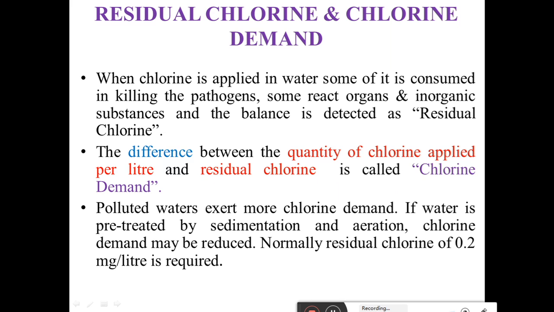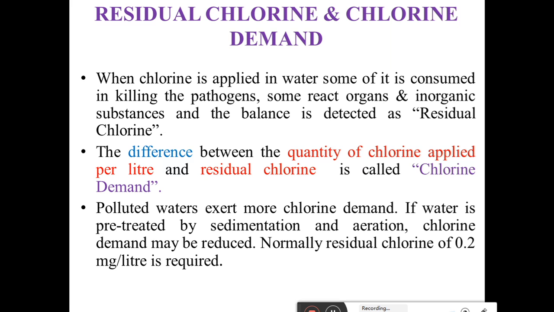Polluted water exerts more chlorine demand. If water is pre-treated by sedimentation and aeration, chlorine demand may be reduced, because in those previous treatment processes some bacteria are already removed. That's why the chlorine demand is reduced.